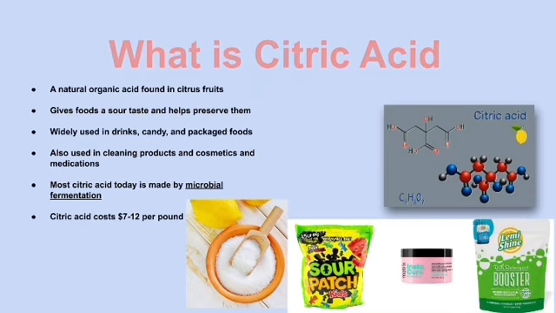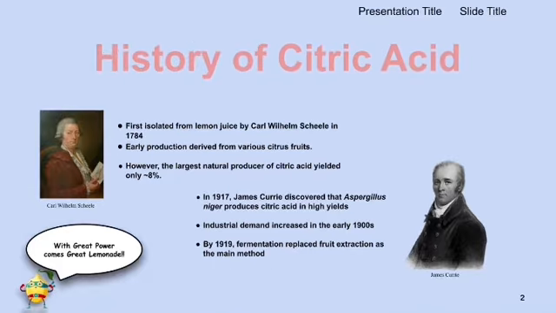So who discovered citric acid? Citric acid was discovered by a man named Carl Wilhelm Scheele in 1784. He just took a bunch of lemons, extracted the juices, and then reduced those juices down to the salts that were found in them, and that's basically your citric acid.